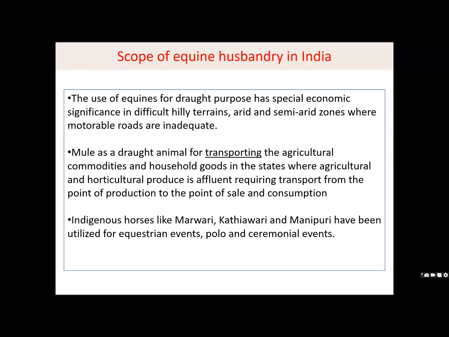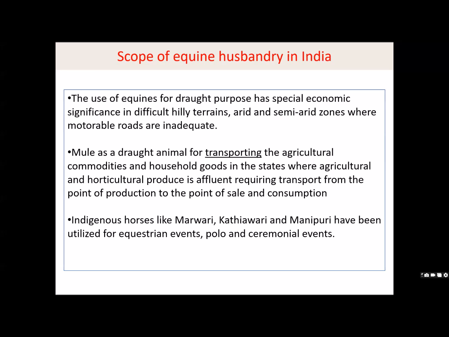The use of equine for the draught purpose has a special economic significance in difficult hilly terrains, arid and semi-arid zones where motorable roads are inadequate. Mules are draught animals for transporting agriculture commodities and household goods in the states where agriculture and horticulture produce is affluent, requiring transport from the point of production to the point of sale and consumption.